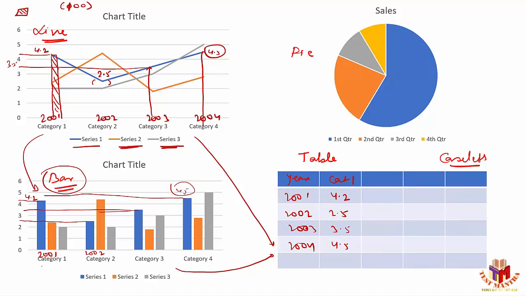Next year, it is something else. So instead of information in terms of a graph, it will be in terms of a literature kind of thing. So let it be any kind of graph, the kind of questions will almost be the same. We'll discuss the kind of questions, but let's talk about pie chart.